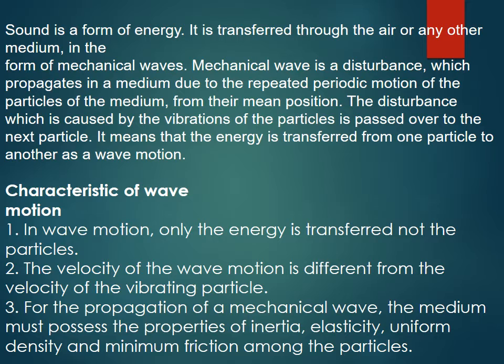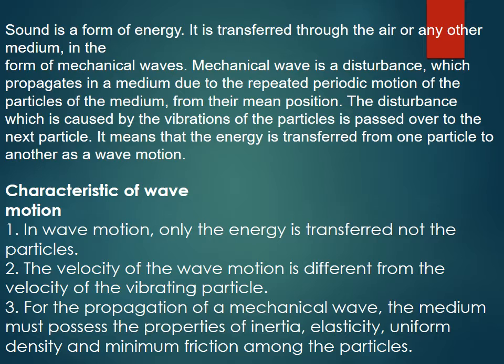A mechanical wave is a disturbance which propagates in a medium due to the repeated periodic motion of the particles in the medium from their mean position. The disturbance which is caused by the vibration of particles is passed over to the next particle. It means that the energy is transferred from one particle to another as a wave motion.